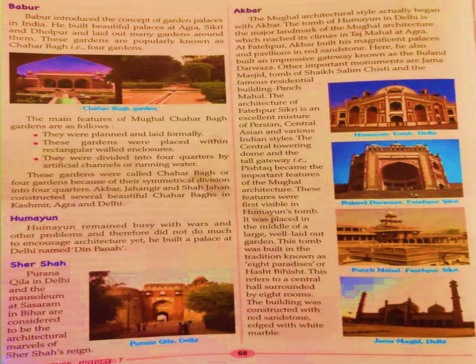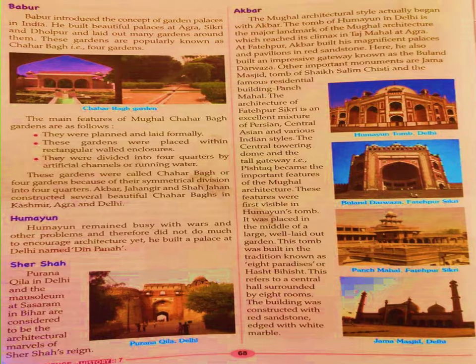At Fatehpur, Akbar built his palaces and pavilions in red sandstone. Also, he built the gateway known as Buland Darwaja, Jama Masjid, the tomb of Sheikh Salim Chishti, and the famous residential building Panch Mahal. These are all the monuments built in his period.